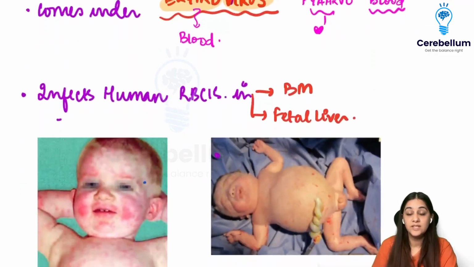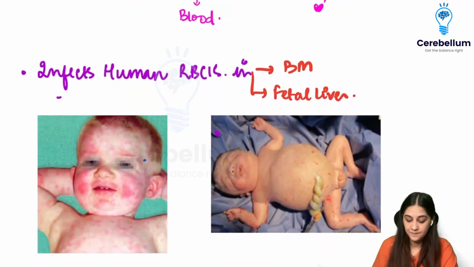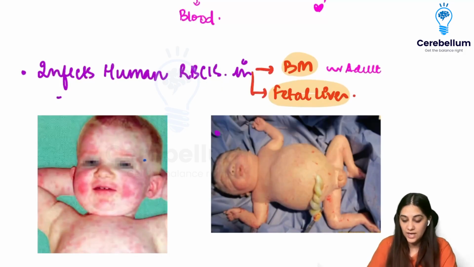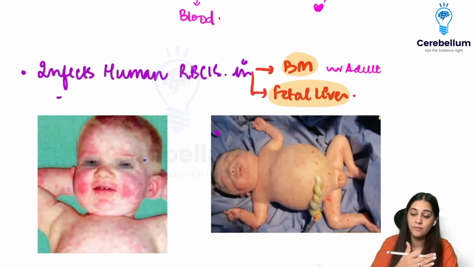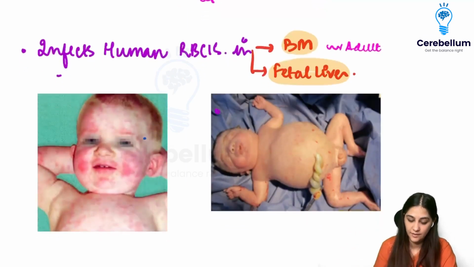So in humans, where are the RBCs being made? In adults, they are made in the bone marrow, and in the child, they are made in the fetal liver. That is why, in adults, it affects the bone marrow, causing a decrease in a lot of things, and in the child, it affects the liver.